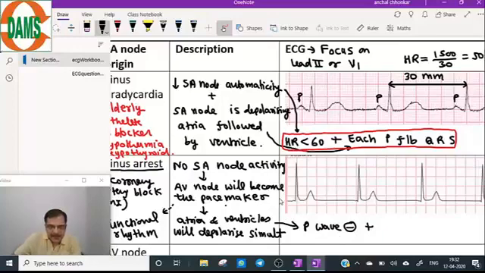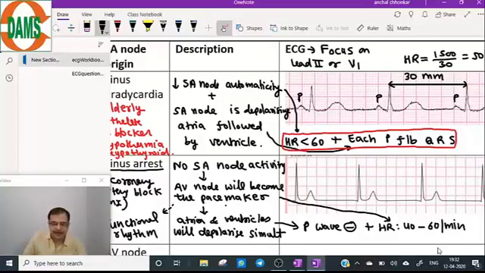AV node has become the pacemaker. So that means it will depolarize with its intrinsic rate, and the intrinsic rate of the AV node is 40 to 60 per minute.